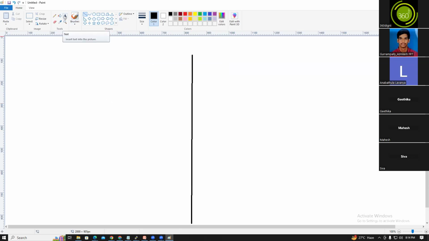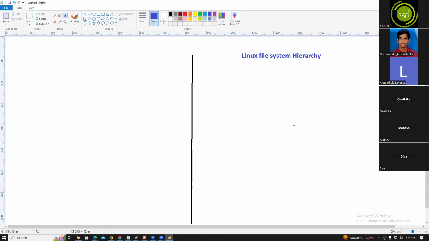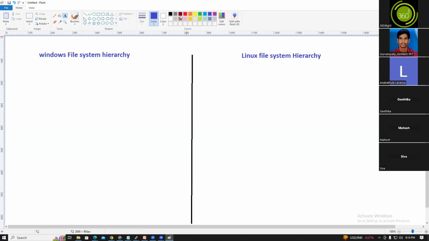So what is that, guys? The Linux file system hierarchy and the Windows file system hierarchy. This file system hierarchy is created while installing the OS.